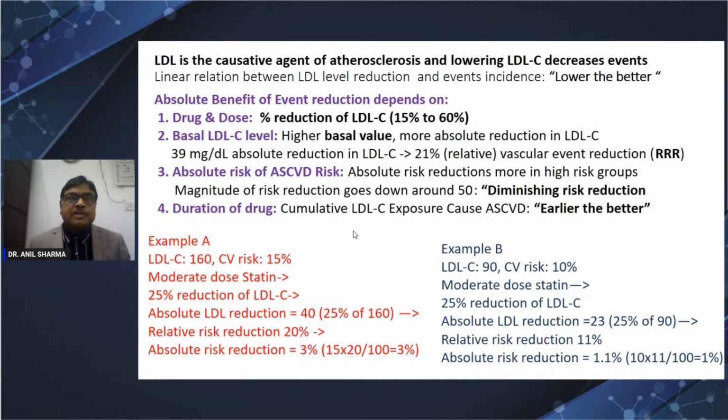So the point to be seen is that the absolute benefit of event reduction depends on drug and doses. Moderate intensity statin reduces cholesterol by 30%. Strong, that is intensive statin, reduces 50%. Ezetimibe and bempedoic acid reduce 15 to 25%. Then PCSK9 inhibitors and inclisiran reduce about 50 to 60%. So it depends on which drug in what dose we are giving, the percentage reduction of LDL cholesterol. But it again depends on how much is the absolute level at which you start.